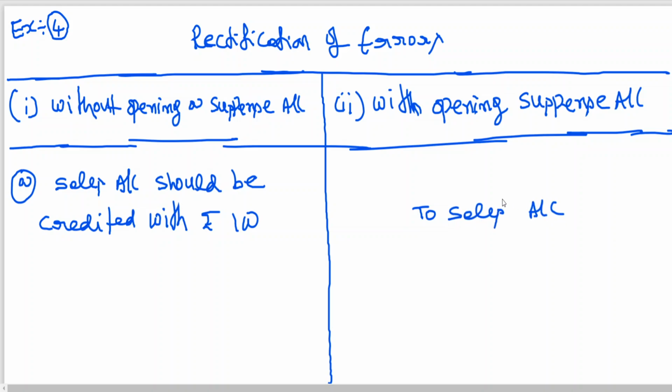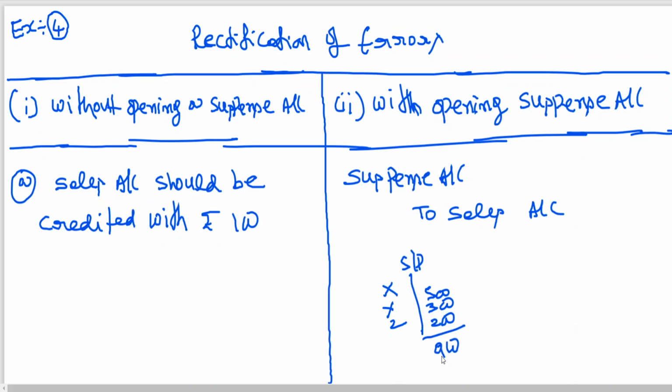Good. Now which account should be debited, sir? Suspense account. Sir, how, sir? I'll tell you. Suppose X, Y, Z: 500, 300, sales day book 200, total is how much? 900, is that correct? No. 5 plus 3, 8 plus 2, 1000. But how much have I written? 900. So this is wrong.